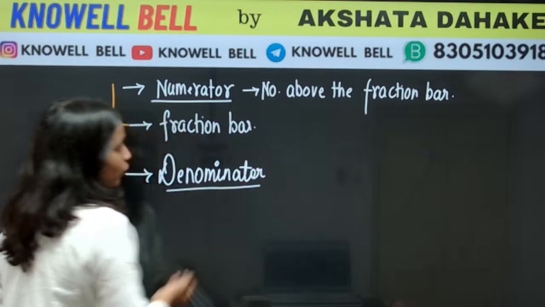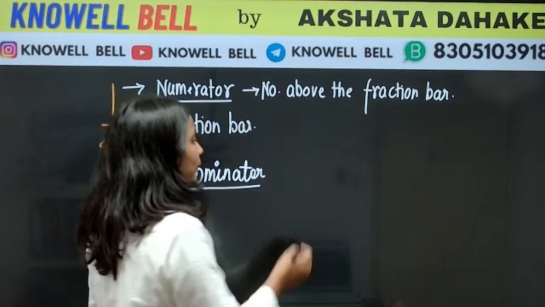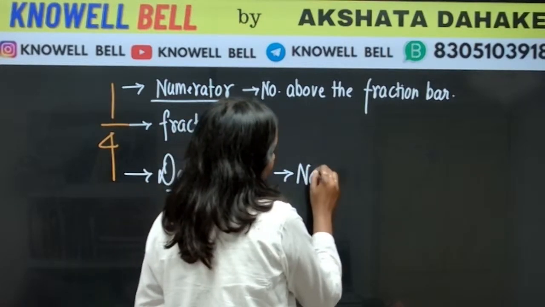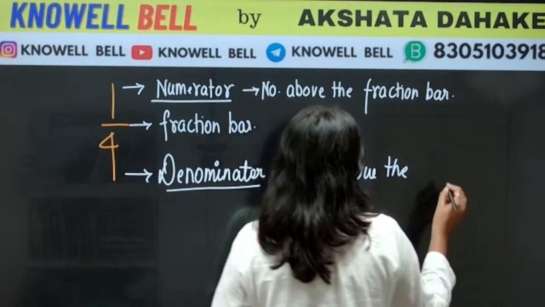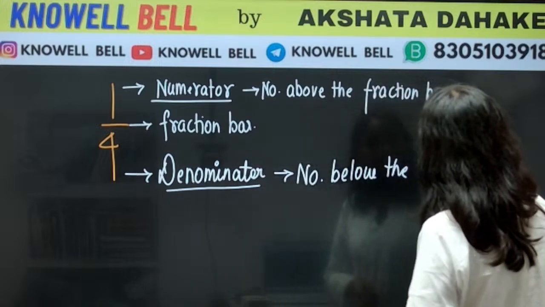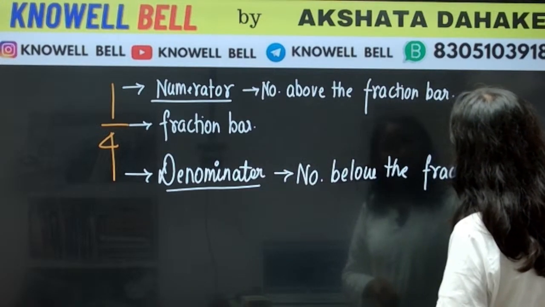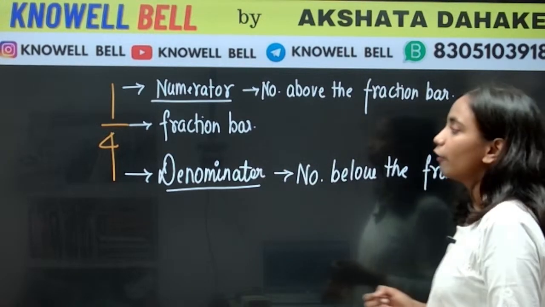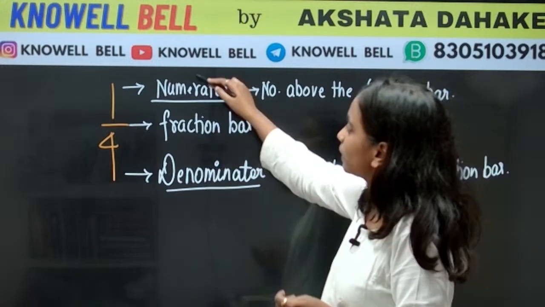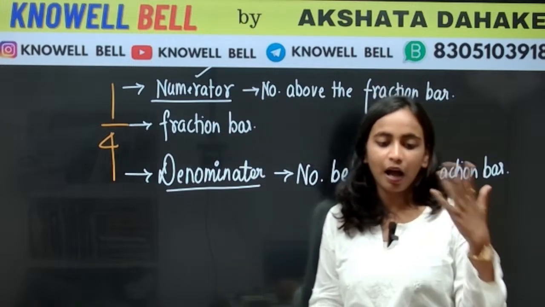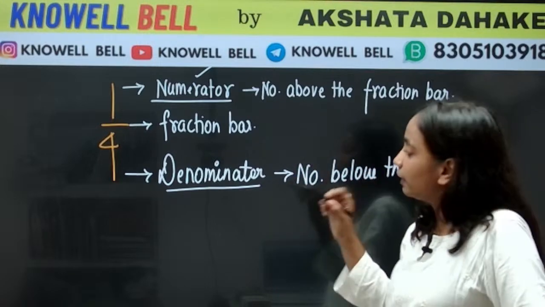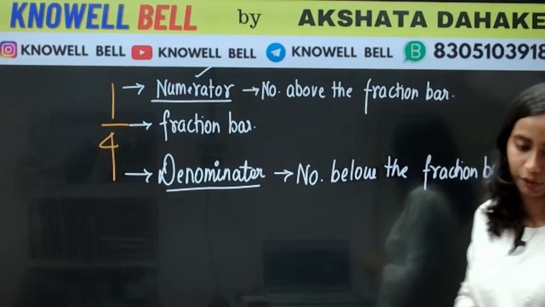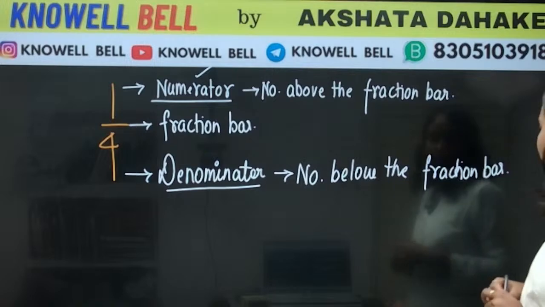So what is the denominator? The denominator is the number below the fraction bar. How many components are there in a fraction? A fraction is made up of 3 things. The first one is the numerator, the number above the fraction bar. The second is the fraction bar itself, and the third part is the denominator. So this was the basics of fraction.